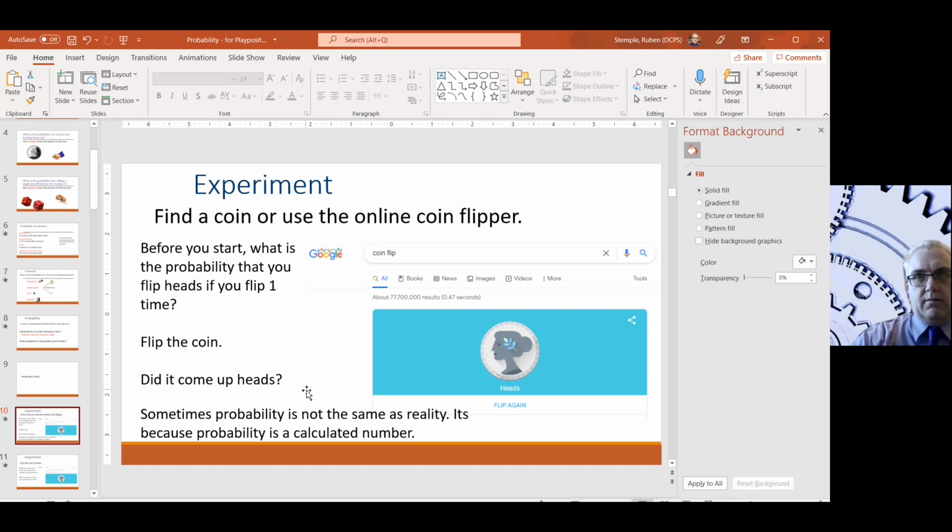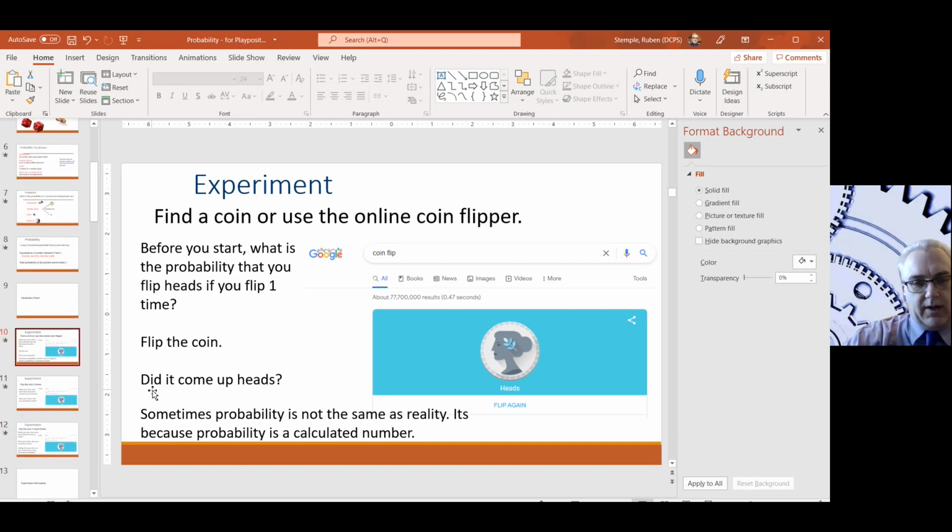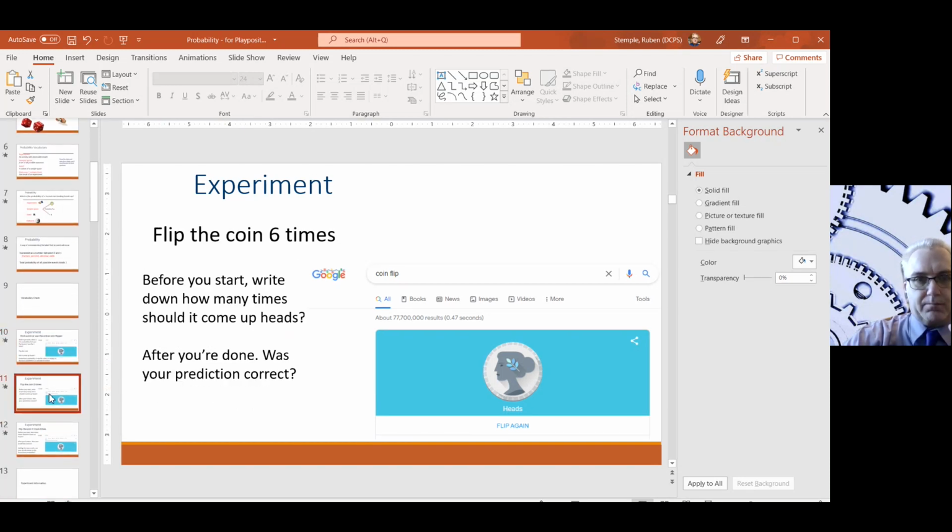But if you said you had 50% of a chance for it to come up heads, right? When you flip that coin, did it come up heads or did it come up tails, right? So it could come up one, it could come up the other. Sometimes probability isn't the same as reality, right? Because probability is a calculated number, right? And we're going to talk about sort of the difference here.